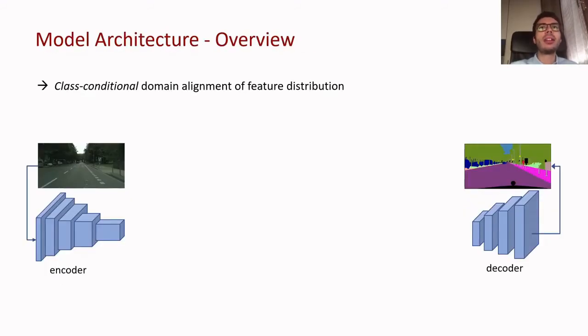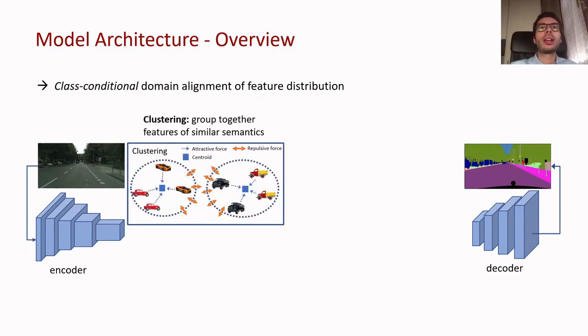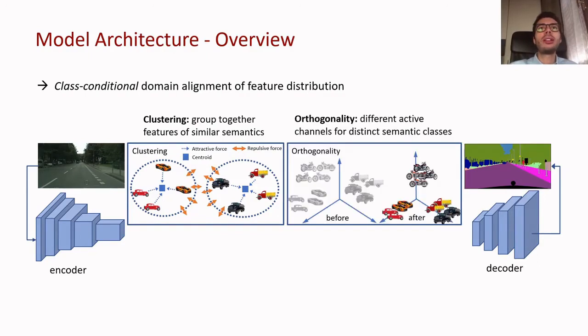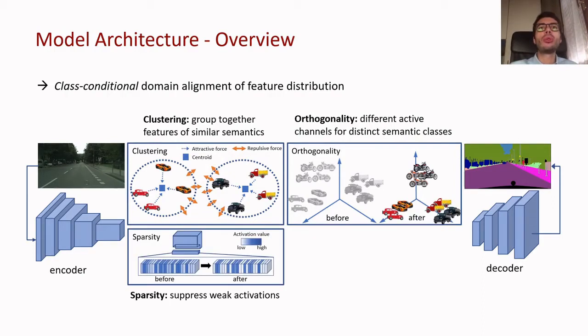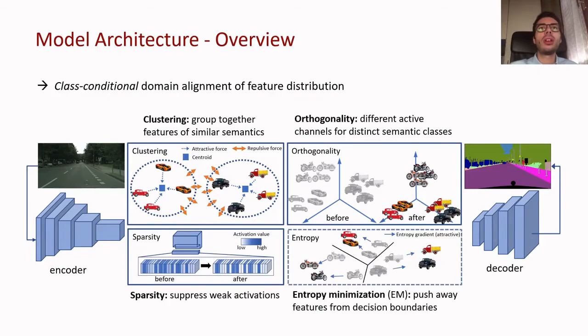Thus, we devise lightweight, non-parametric modules looking for class-conditional adaptation over the feature space. We introduce a clustering force to group feature vectors of similar semantic connotation. Then, an orthogonality constraint forces spaced-out features to be orthogonal, and a sparsity objective is used to suppress weak activations. Finally, an off-the-shelf entropy minimization loss drives features far from decision boundaries.